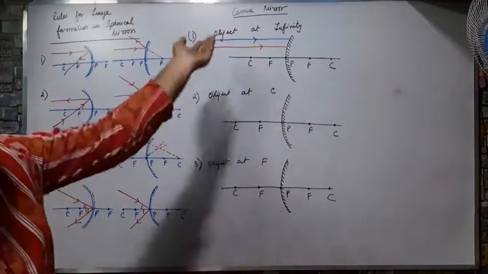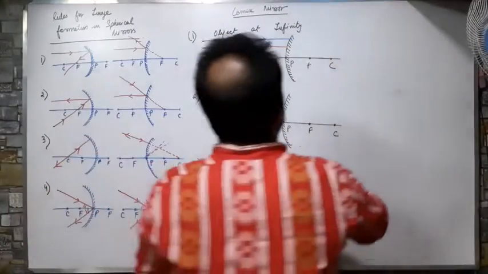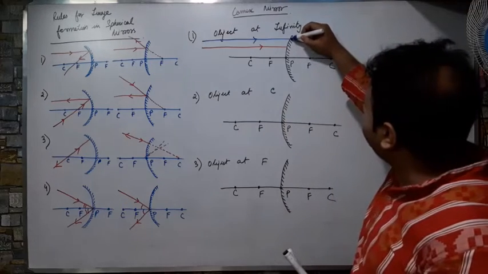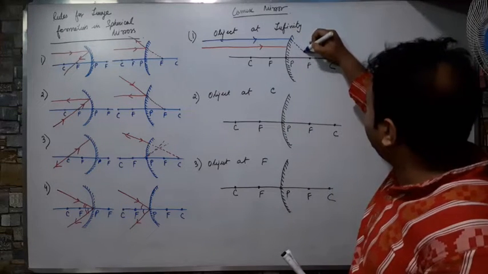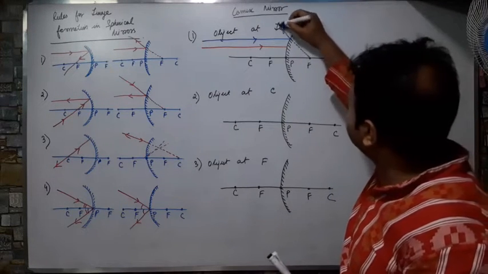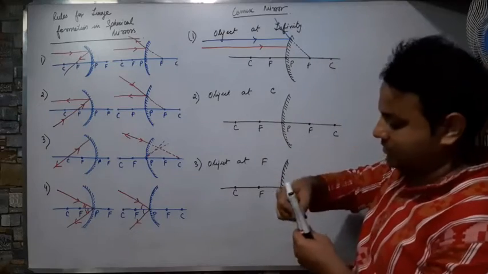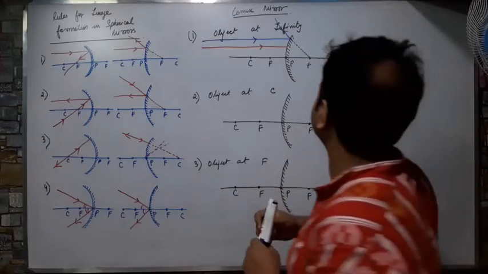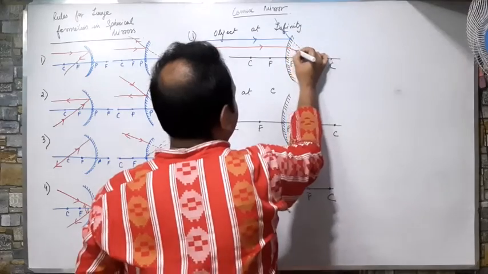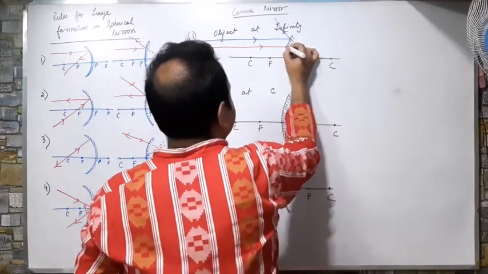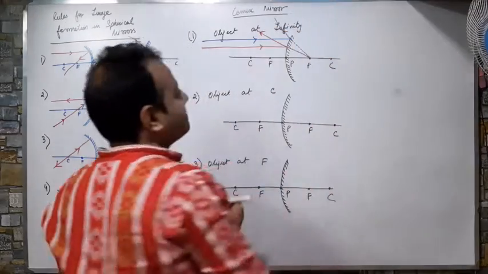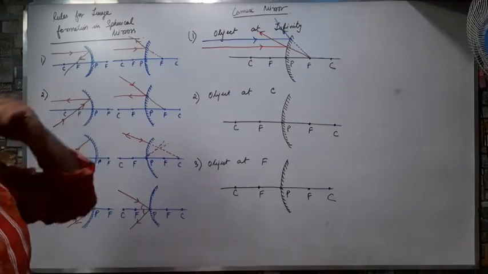They will diverge. Means the rays will become like this. The rays will go in the upward direction, but they will appear focused towards the principal focus like this. Correct? So my ray diagram is correct.